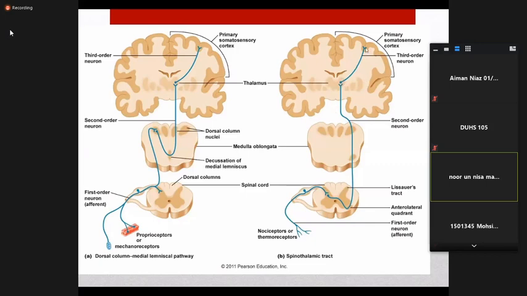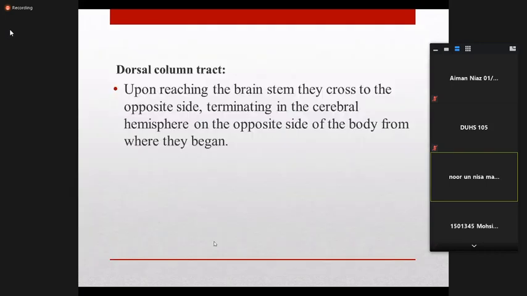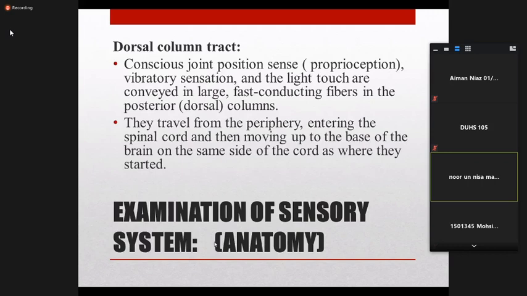From the thalamus, the nerves relay at the sensory part of the cerebral hemisphere on the opposite side. The second pathway is the dorsal column tract, which carries joint position sensation, vibratory sensation, and light touch sensation. These are conducted by the large fast conducting fibers that pass in the posterior column, or dorsal column, of the cord, starting from the receptor in the periphery.